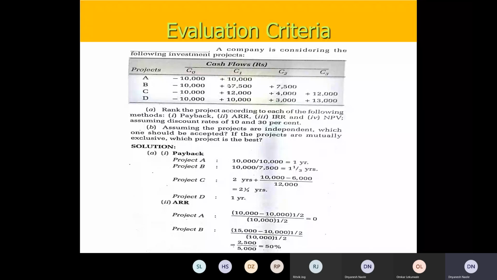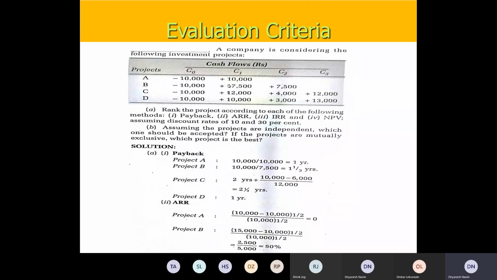Okay. So 10,000 is the initial investment again, then 7,500 is required in the first year and the remaining 2,500 will require one-third of a year, that is 4 months. Okay, so 4 months to recover another 2,500. So 1 year 4 months is required as the payback period for project B.